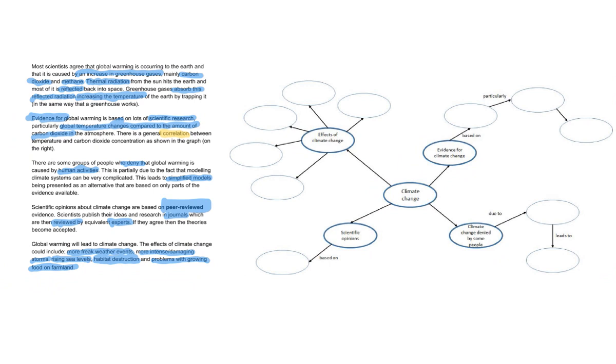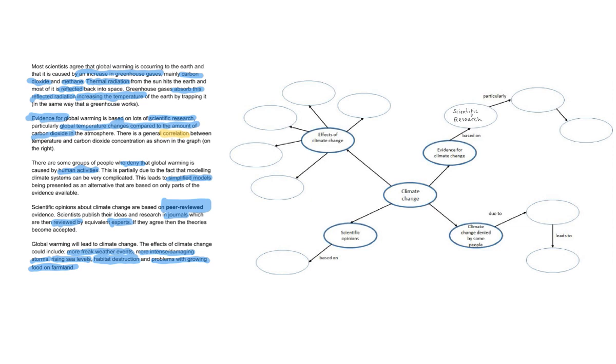Okay, so evidence for climate change is based on what? Well, evidence for global warming is based on lots of scientific research. So let's try scientific research. We can always come back and edit this in a moment. So it's based on scientific research. I think that's probably what goes in that box there.